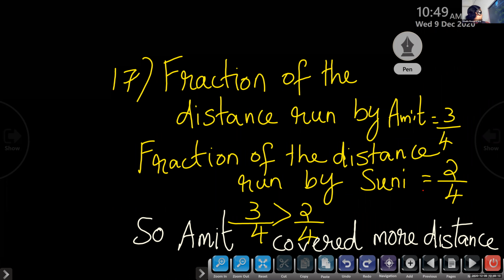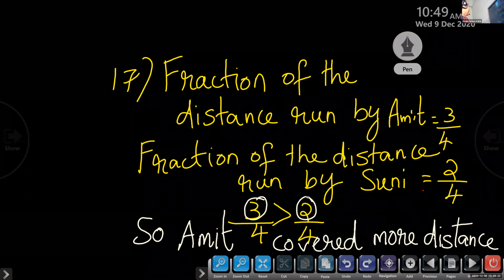So children, here the denominators are same. So we are checking 3 or 2. Which is bigger? That fraction is bigger. Okay. 3 by 4 is greater than 2 by 4. Understood? So fraction of the distance covered by Amit is 3 by 4. Next step, fraction of the distance run by Sunil is 2 by 4. So when we compare the numerator, 3 is greater. So 3 by 4 is greater than 2 by 4. So what can we write as the last step? Amit covered more distance. We can write more distance than Sunil.